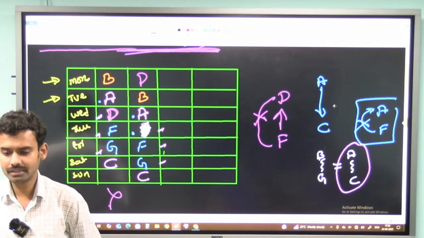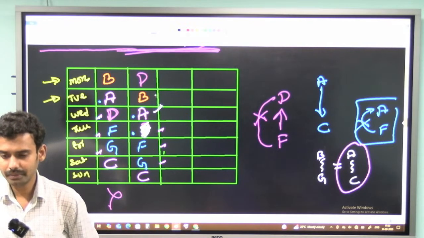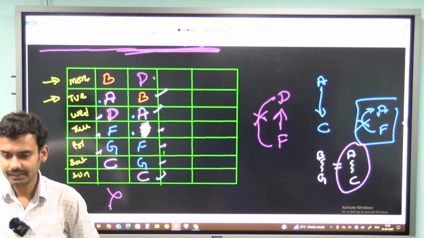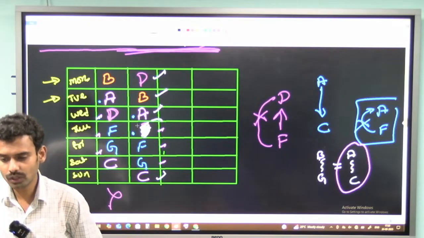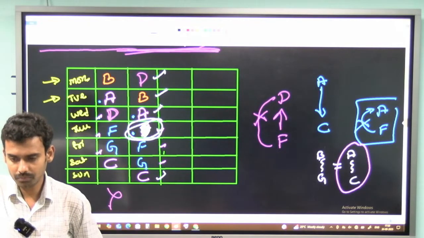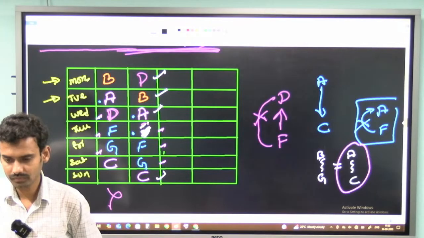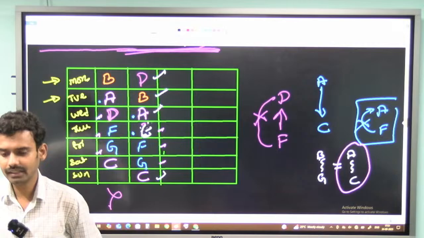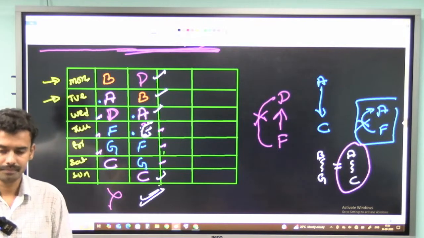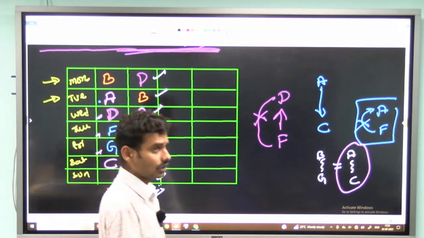Now who is the only person left? A is done, B is done, then C, D. E is the only person remaining, and this is the only place left for E. So let me remove this. This is the only place left for E, and I will fix E here, and this will be my final arrangement. And now I can fix the questions accordingly.